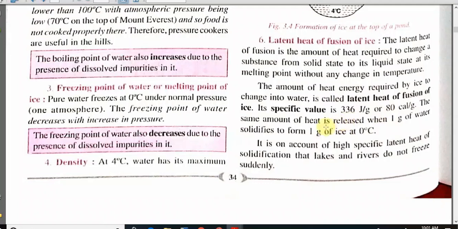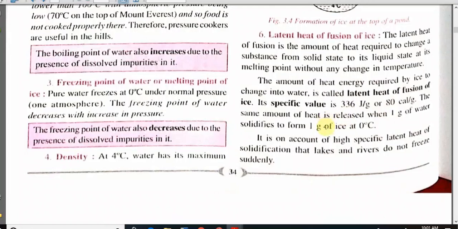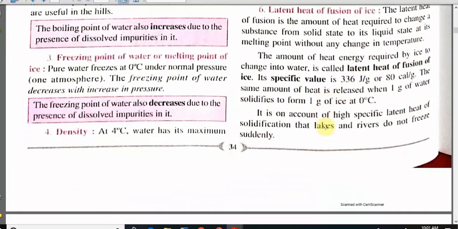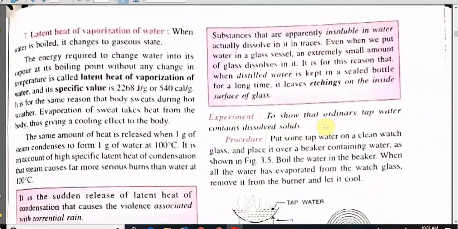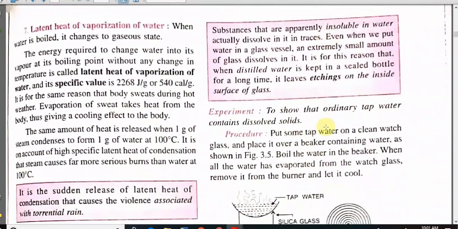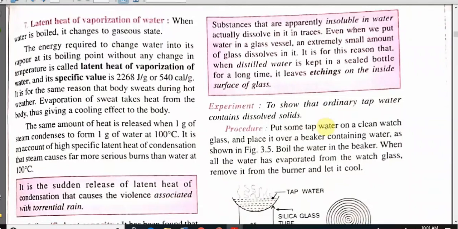The same amount of heat is released when 1 gram of water freezes to form 1 gram of ice at 0 degree C, and due to this high specific latent heat of solidification, oceans and rivers do not freeze very quickly.